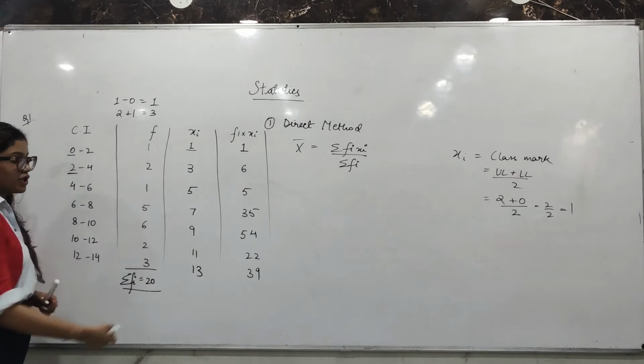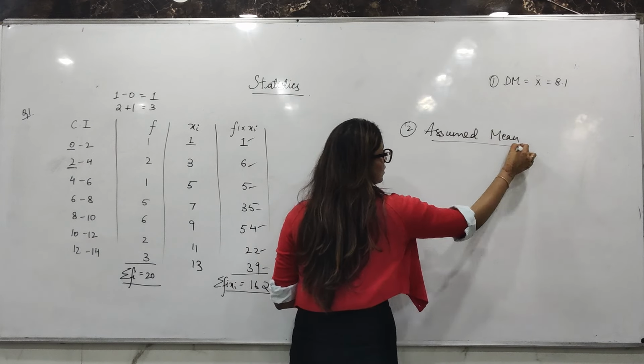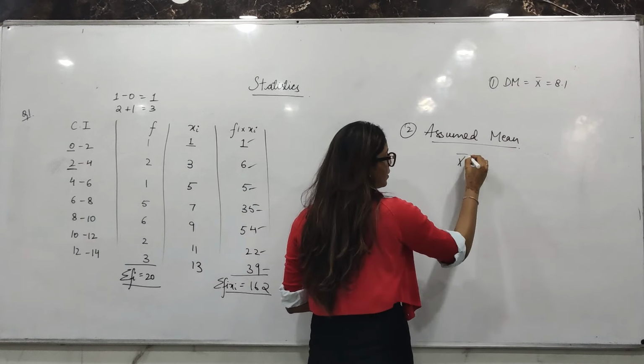so that we can start with the new method, which is the assumed mean method. Okay, let us write down the formula. X bar is equal to A plus sigma fi di upon sigma fi. Di is xi minus A. अब ये A क्या है? ठीक है, कुछ अज्यूम करना है, पर क्या अज्यूम करना है?